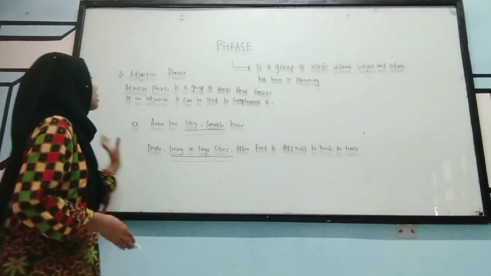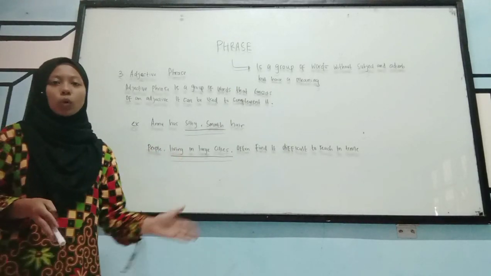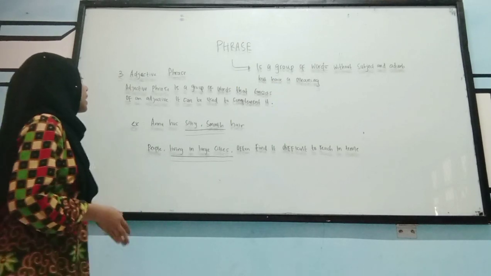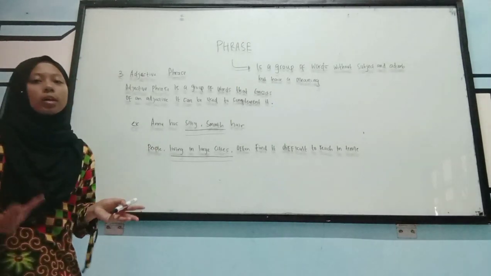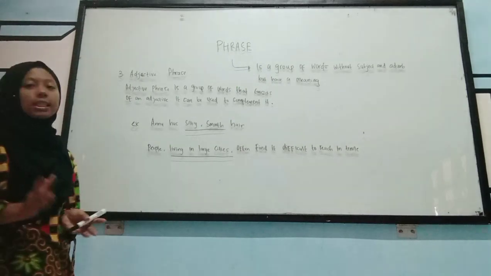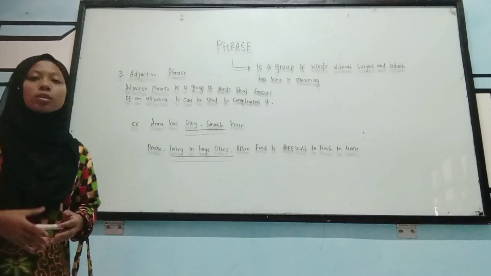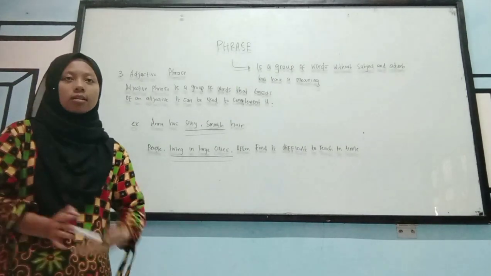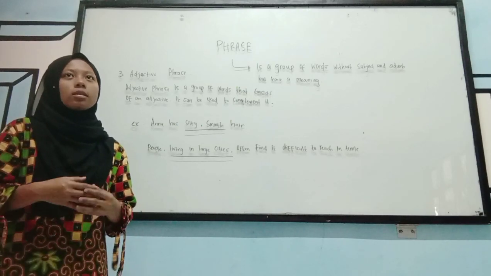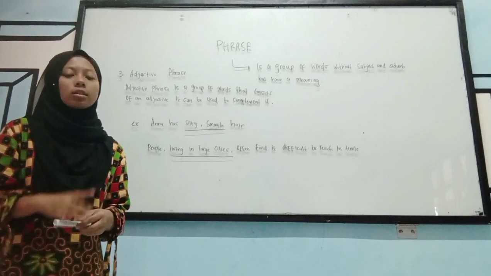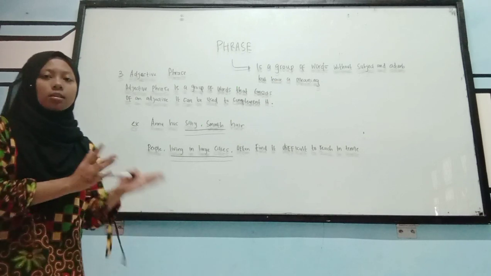Okay, the third one is adjective phrase. So what is that adjective phrase? Adjective phrase is a group of words that consists of an adjective. It can be used to complement. It can be said that it functions just like an adjective in a sentence.